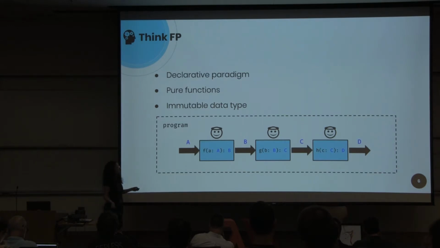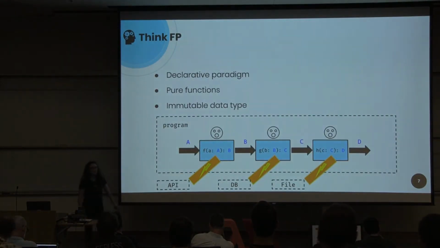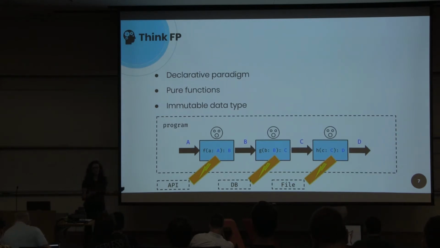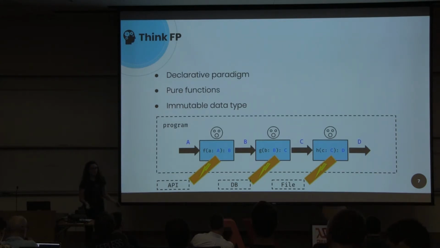But what if we want to communicate with an API, interact with a database, write to a file or print out to the console? So we need to do that. Actually, we need effects, because programs without effects are useless, right? We need to interact with the outside world. So how could we implement purely functional code without interacting with the outside world? Well,